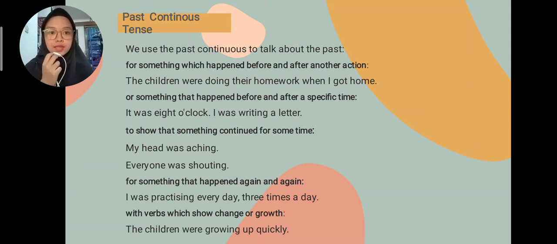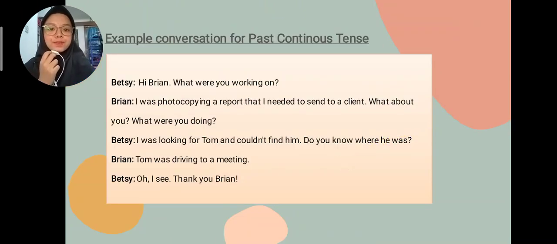And we use the past continuous to talk about the past to show that something continued for some time. For example, my head was aching. And for something that happened again and again. I was practicing every day, 3 times a day. And with verbs which show change or growth. The children were growing up quickly. This is an example conversation for past continuous tense.